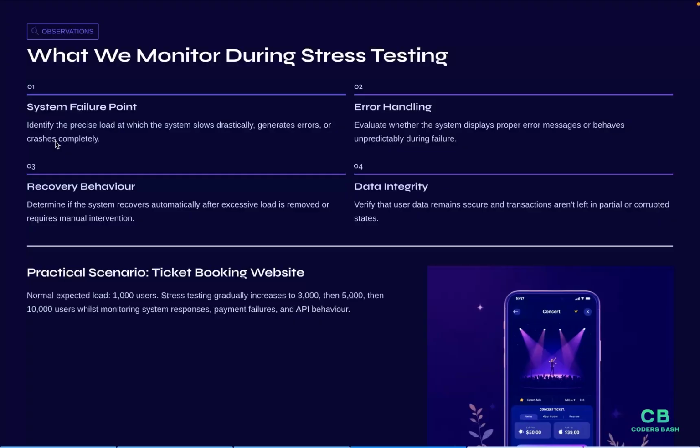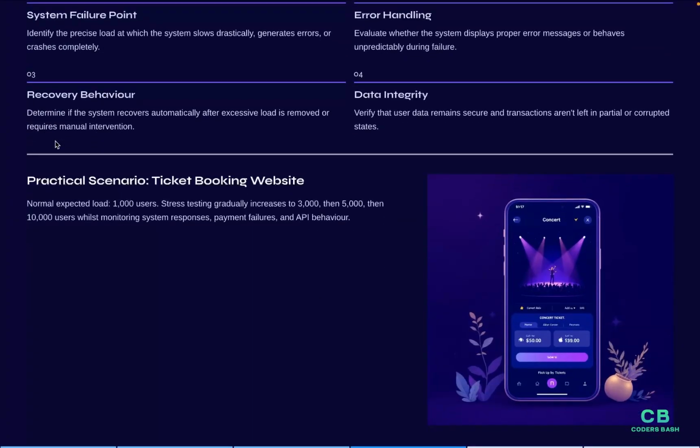Let's take the example of a ticket booking website. The normal expected load is around 1,000 users, but the stress testing load increases gradually to 3,000 users, then 5,000, then 10,000. We will observe at which point the system slows down, when the payment fails, and when APIs stop responding. The goal is not to fix everything immediately. The goal is to understand the system limits and plan improvements.